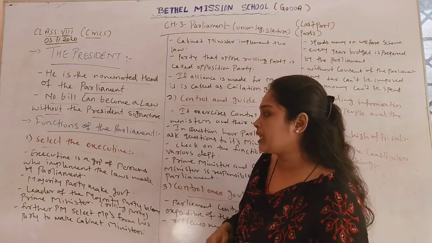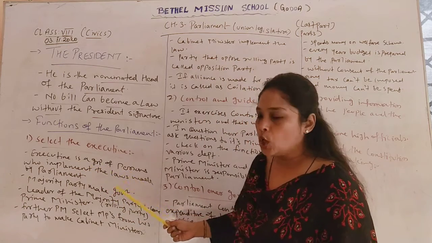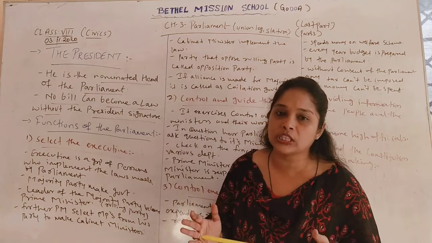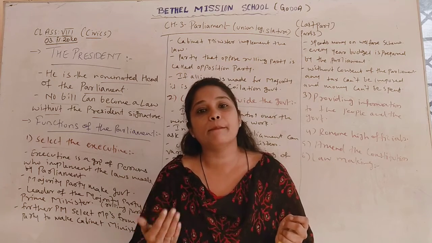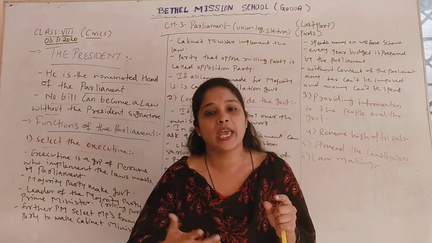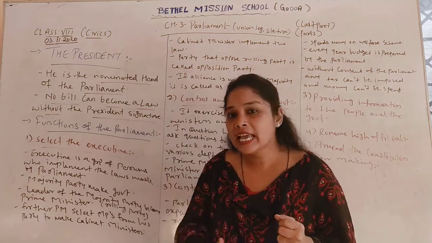Now when we talk about executives, executives are a group of persons who implement the laws made by the parliament. As we know that parliament makes laws for our country, and those laws are implemented by the executives, and that group of persons who implement the laws made by the parliament are called executives.